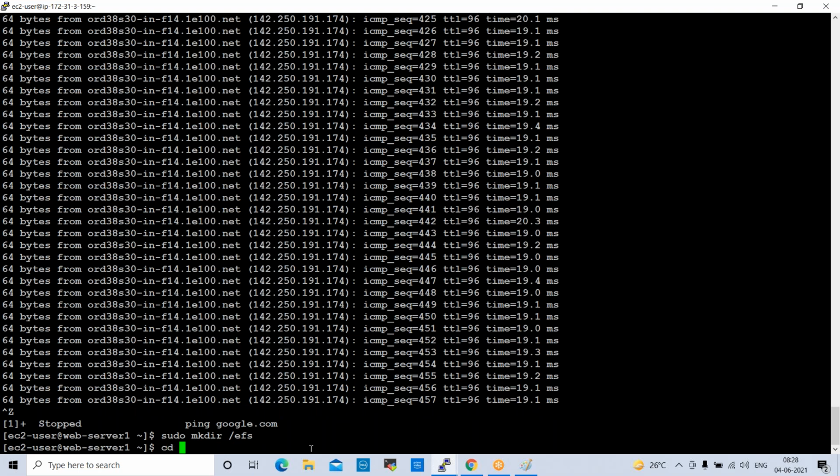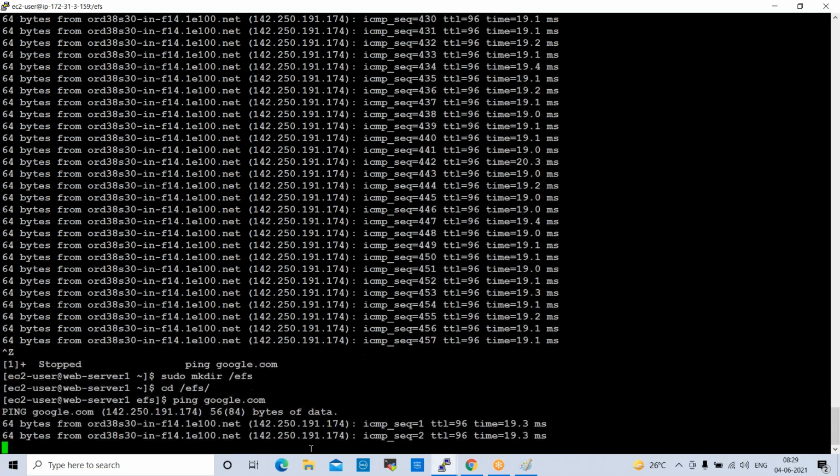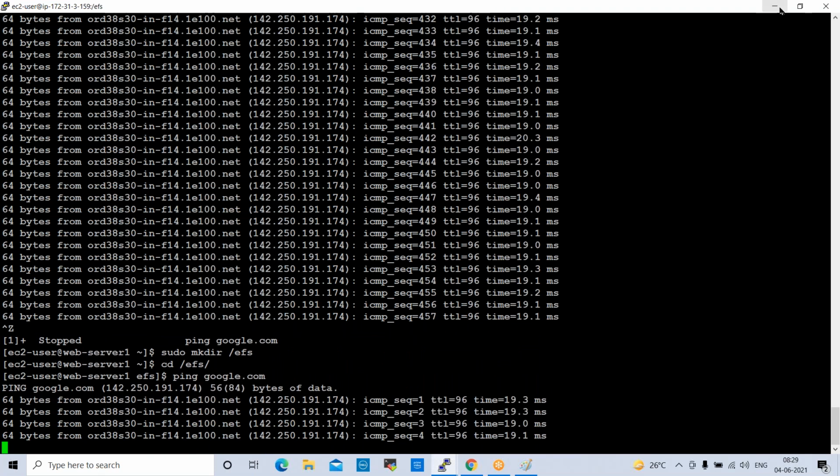Now cd /EFS. I'm switching to the folder. cd means change directory. So now I'm in the EFS folder. Now ping google.com. Why are we pinging google.com? To avoid session timeout. Session timeouts will happen, that is why to avoid that we are pinging google.com, right?